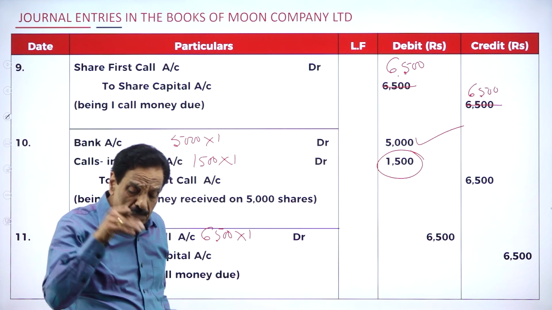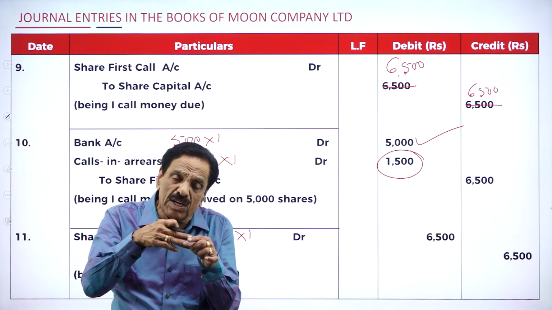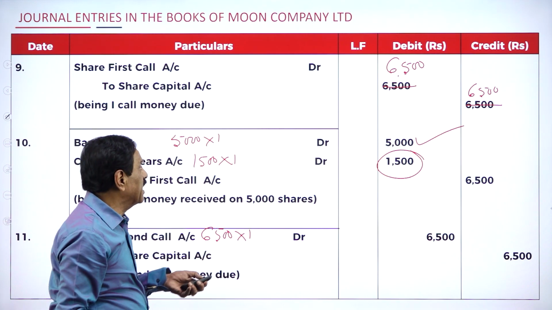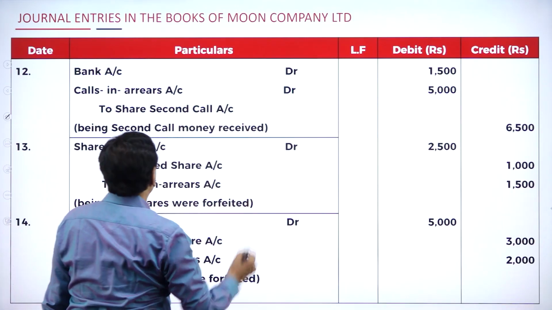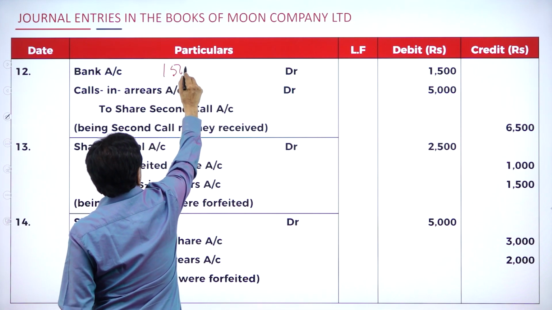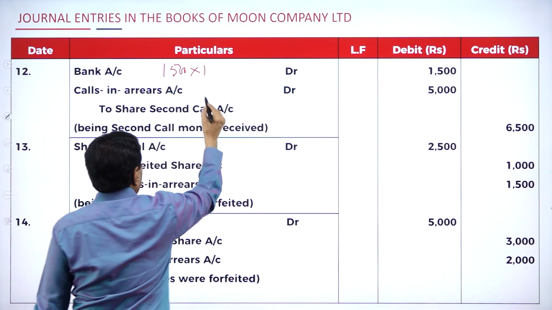Now, how many members have been paid? Only 1,500 became the shareholder, which means another 5,000 could not be paid. There is a calls in arrears. See that? Bank account, how many have been paid? Only 1,500 into 1. They paid. How much they could not pay?